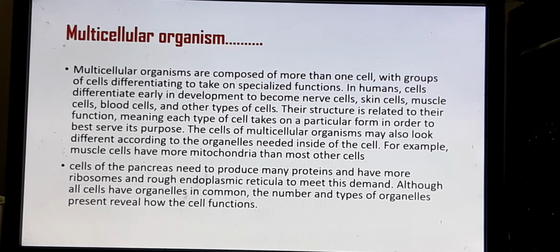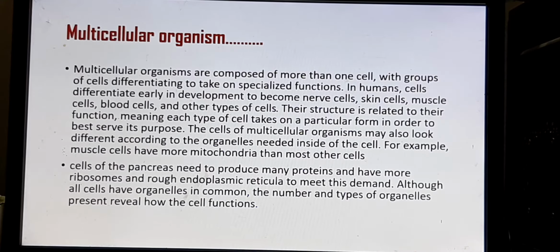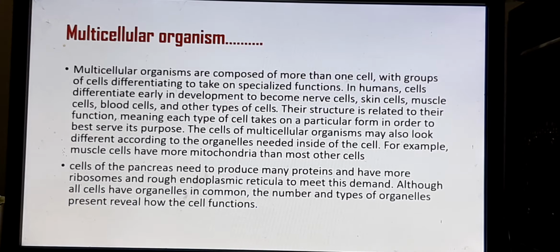The cells of a multicellular organism may also look different according to the organelles needed inside the cell. For example, muscle cells. The main function of muscle cells is the production of energy. So muscle cells have more mitochondria than most other cells. Then cells of the pancreas need to produce more proteins, so they will have more ribosomes. You know that ribosomes are the seat of protein synthesis.